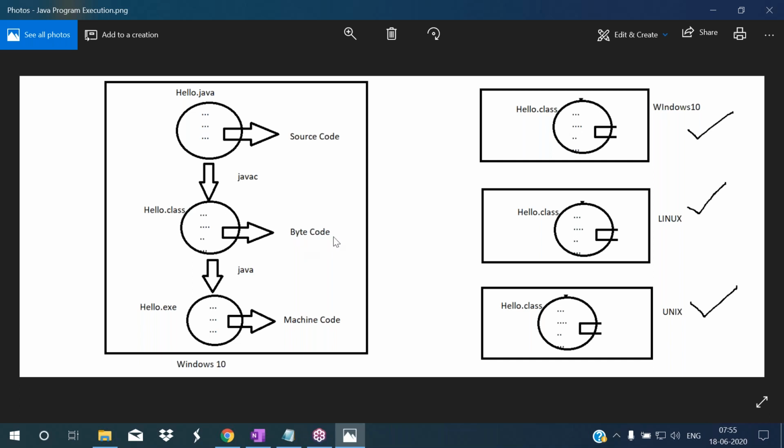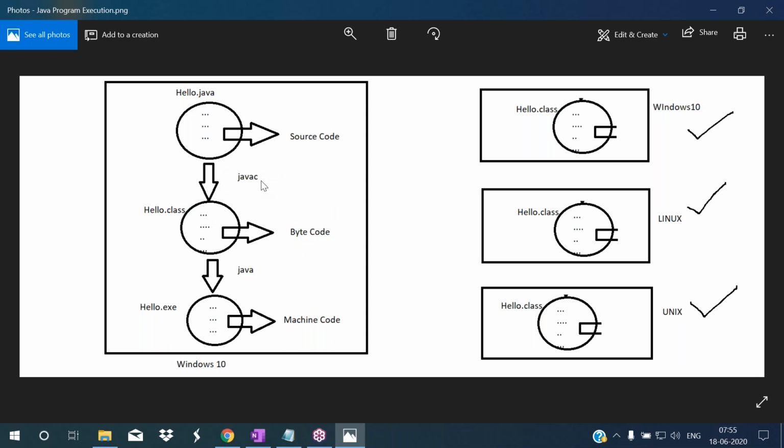Then what is JVM? JVM stands for Java Virtual Machine. That is the software to run Java applications. If you want to run Java applications, we must use one special software. That is JVM. Without JVM, you cannot run a Java application. So this bytecode is the JVM understandable language. JVM is the software which is used to run Java applications.